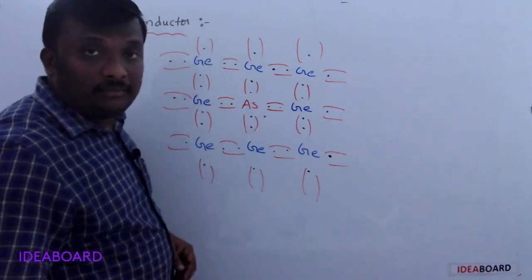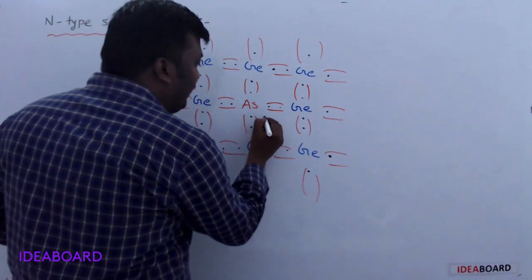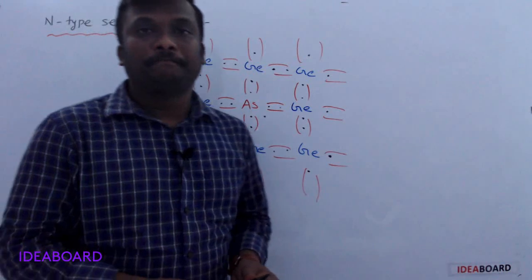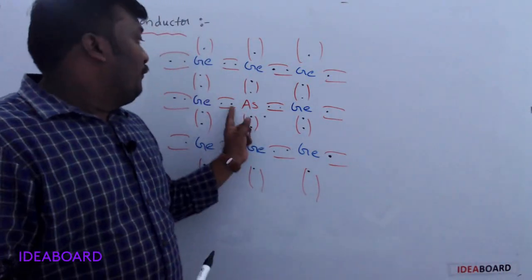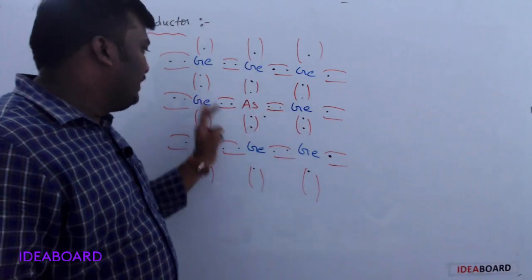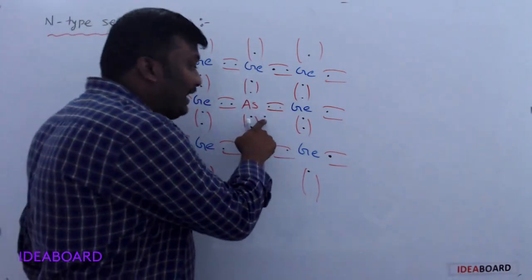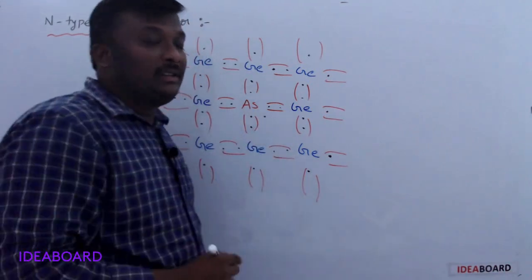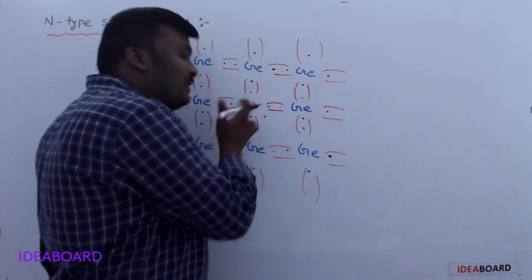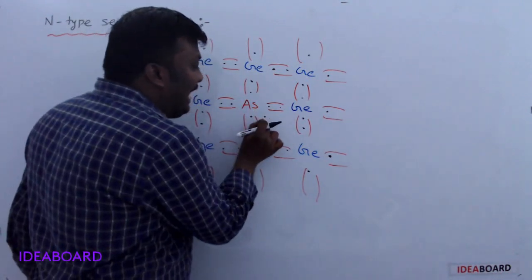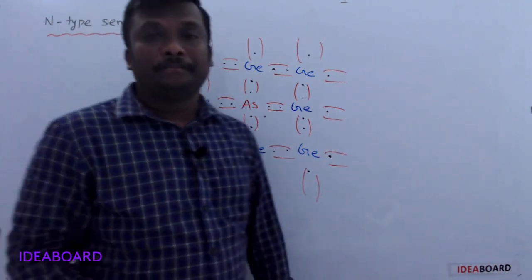Now one electron is left. This electron is loosely bound to the arsenic atom. Four electrons form 4 covalent bonds with the germanium atoms, but one electron does not have any covalent bond, so it is loosely attached to the arsenic atom.